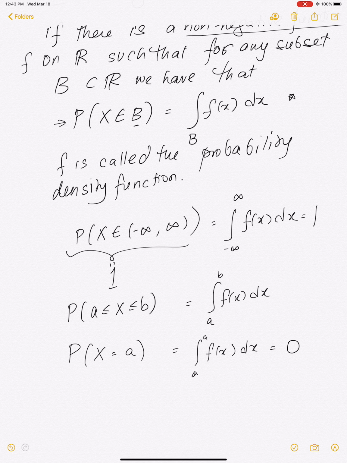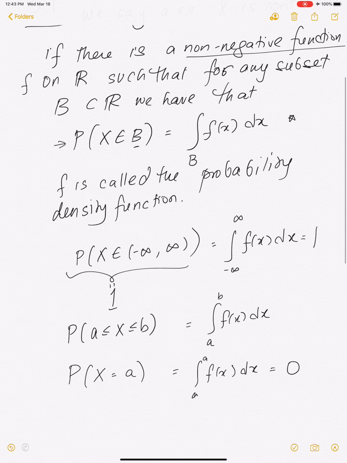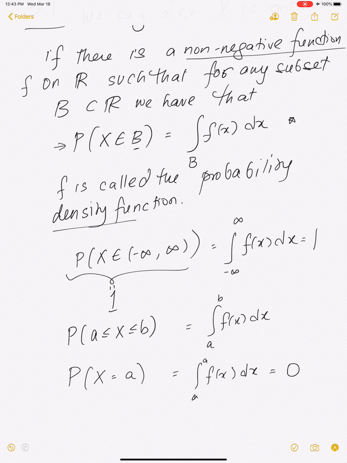If you take an interval, then you have a chance of having something greater than 0 where you're integrating f over that interval. So these are the main properties you have of the probability density function. It's non-negative. For any set B, the probability x is in B is the integral over B of the function f.